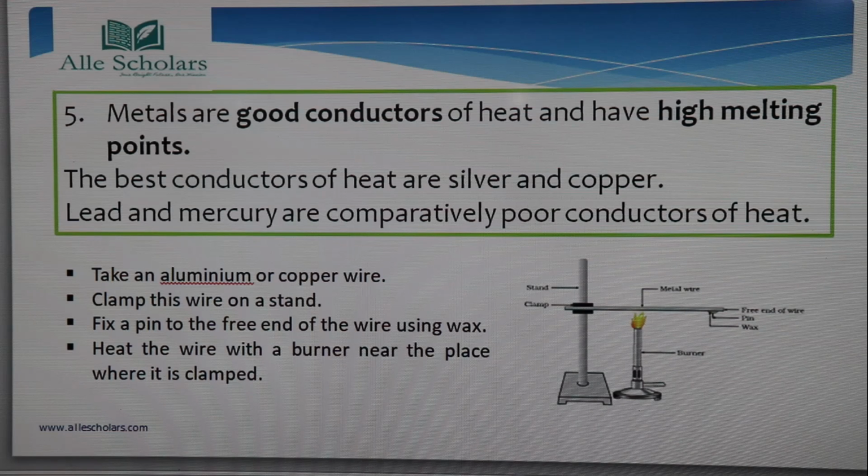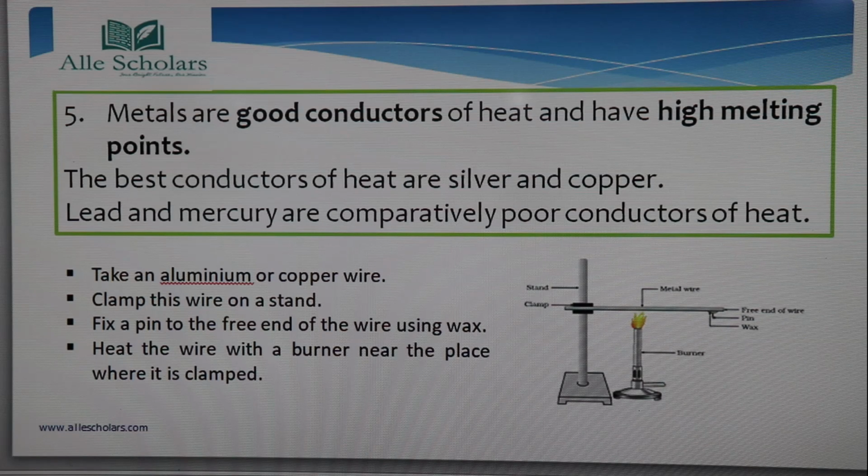If it would not have been a good conductor, while burning, the heat would not have gone to the free ends. Okay? So this is a proof that metal is a good conductor of heat.